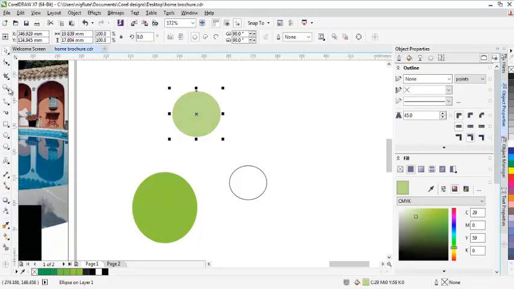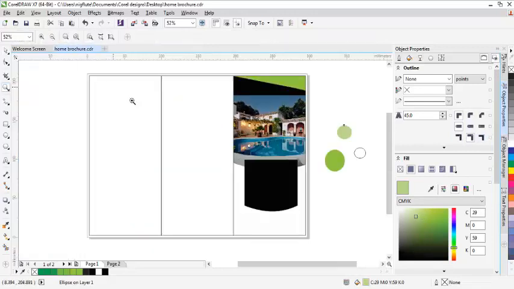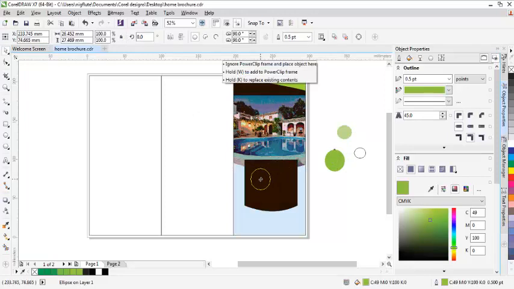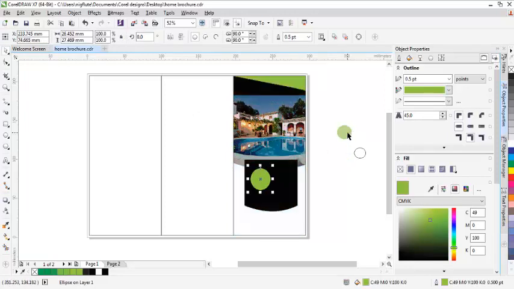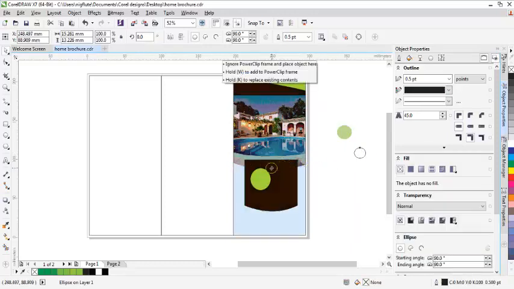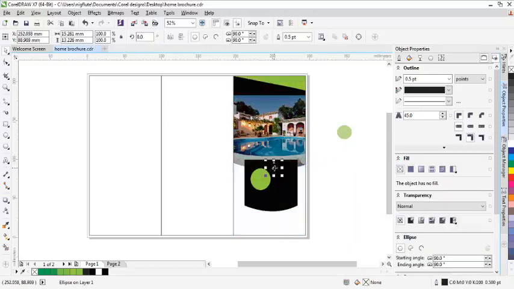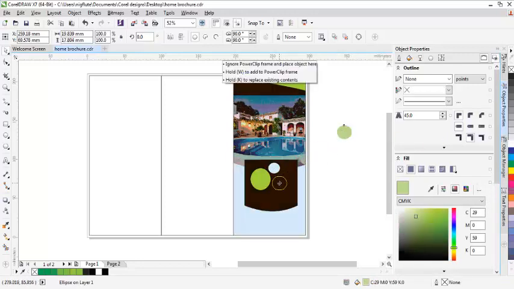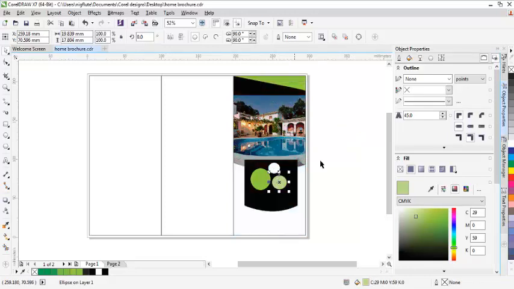Alright, so let's zoom our design. Now let's pick this. Let's include this one here. Let's pick our white. Now we'll click on white background, and I will include this here.